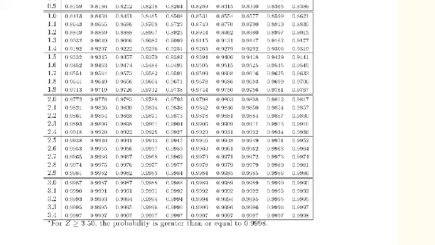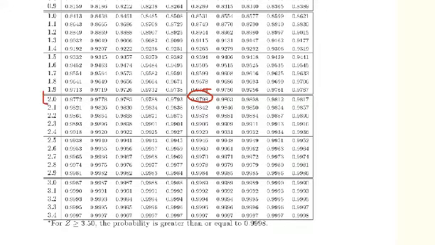So I see I've got 0.9826 here. I've got 0.9817 going down. I'm between 0.9798 and 0.9803. So the question is, which one do we choose? Since 0.9798 is only 2 ten-thousandths away from 0.98, and 0.9803 is 3 ten-thousandths away from 0.98, we're going to pick the one closer, that is 0.9798.